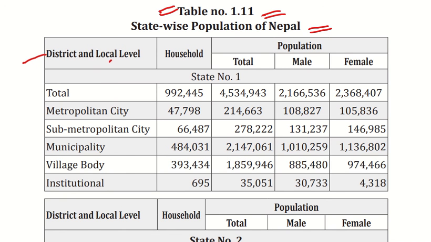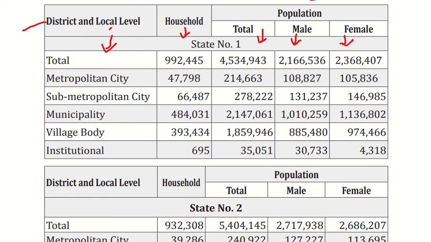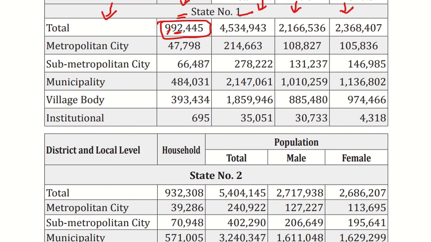We'll move to the next and very important table, table 11, state-wise population distribution. Here it shows the district and the local level, the households, and the populations: total, male, and female. The total population of state one, Province one, is 9 lakh 92,000, so 9.9 lakh. In it, the metropolitan city population is approximately 47,000, and the village population is 3 lakh 93,000.